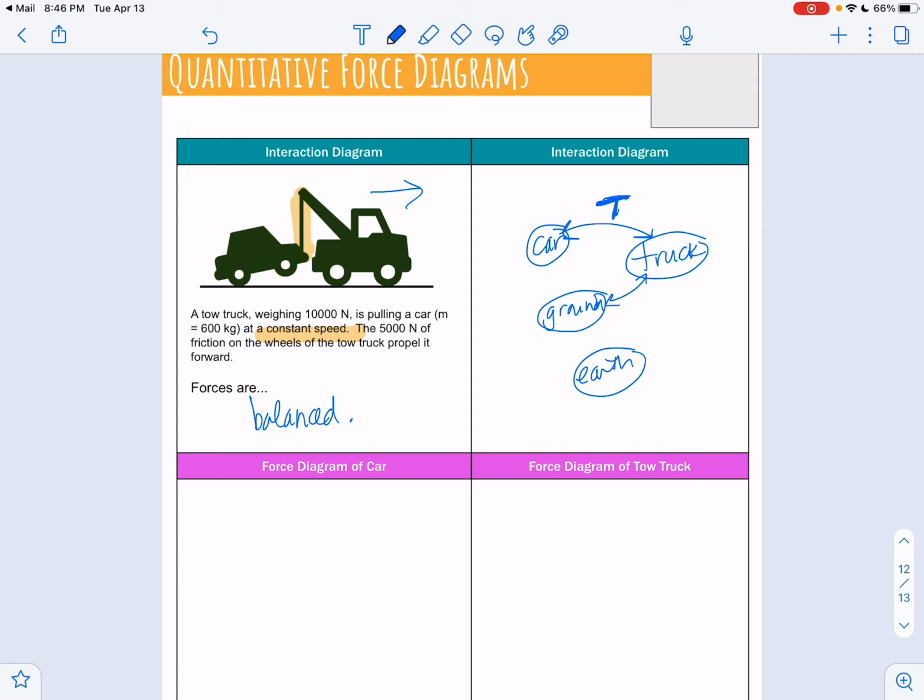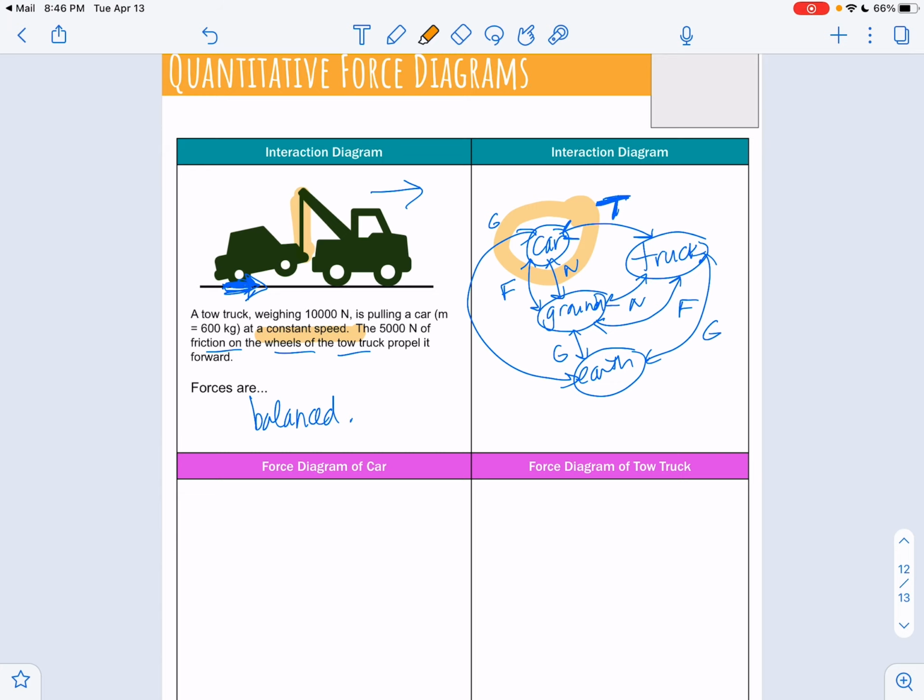All right, so same thing like the other ones. The truck and the ground are going to have a normal, and since he's able to drive, it tells you the friction on the wheels propels it forward, so that's a friction. And then the car has a normal, and the car also has a friction. We'll assume again that this car is just being dragged. These wheels aren't really engaging, they're just being dragged along like this. And then everybody can have a gravity, even the ground if you want.